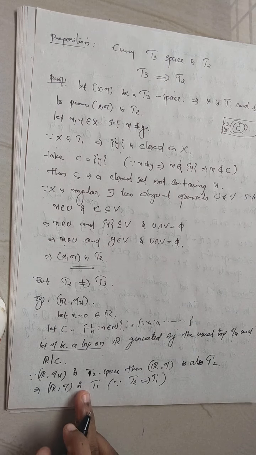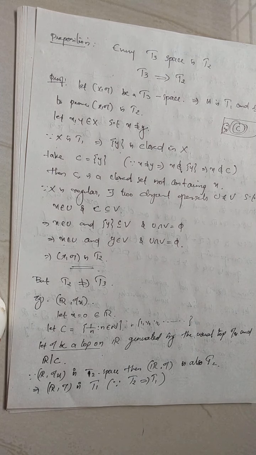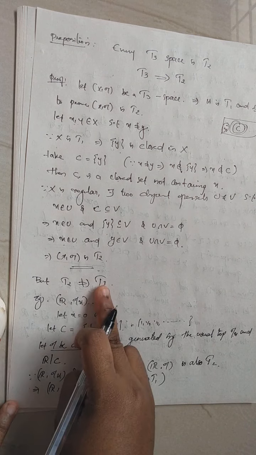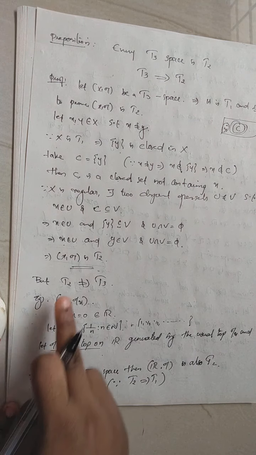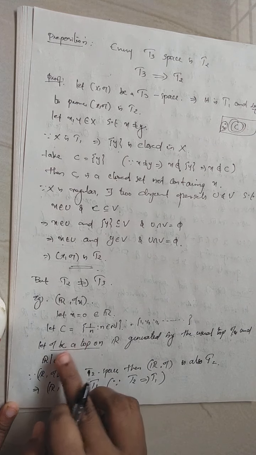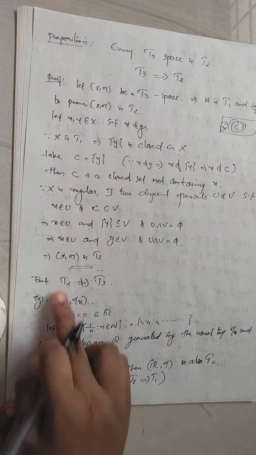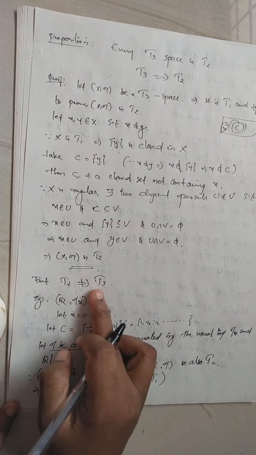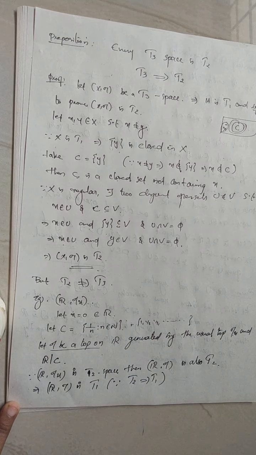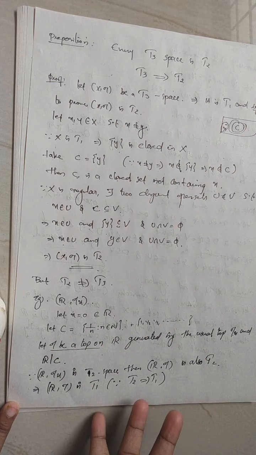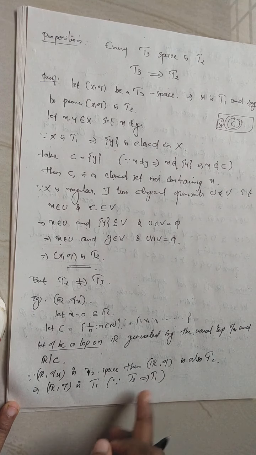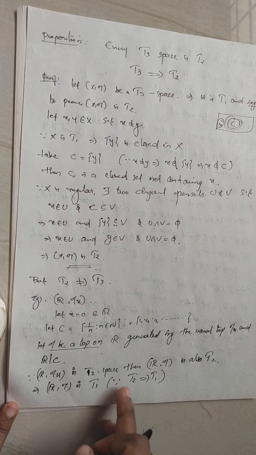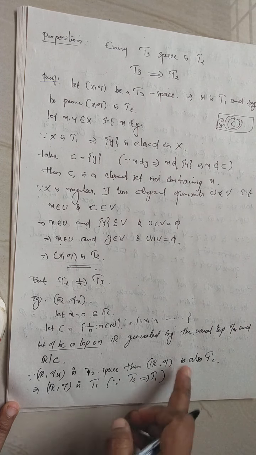So we will prove that this space is not a regular space. T3 means both T1 and regular. But the real line with this topology tau is a T2 space, and we will prove that it is not T3. Not T3 means there are 2 possibilities: either it is not T1 or it is not regular. But every T2 space is T1 by the known result, so the real line with this topology must be T1.